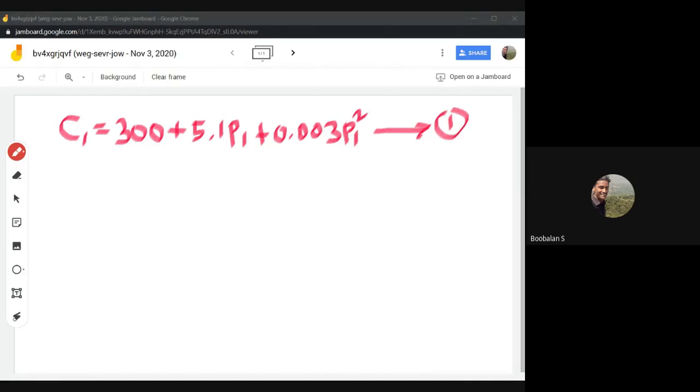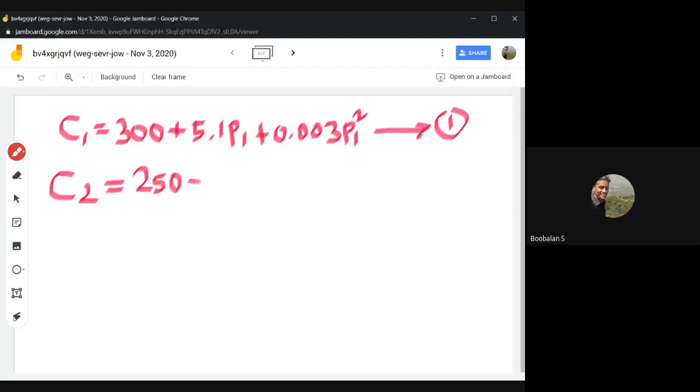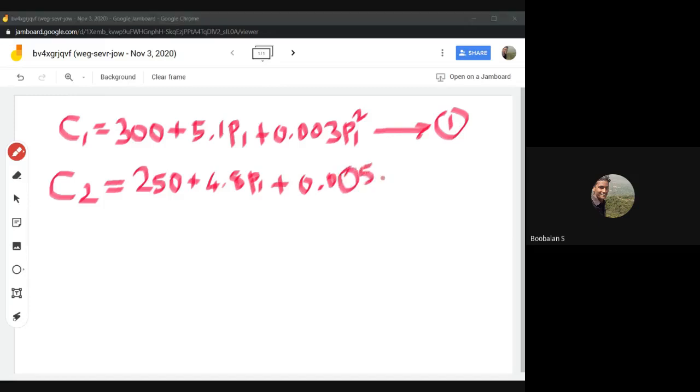And C2 is the cost function of one more generator, a newly added one. So for example, 250 plus 4.8 P2 plus 0.0015 P2 square. This is generator number 2, cost function 2, that's why this is also 2.